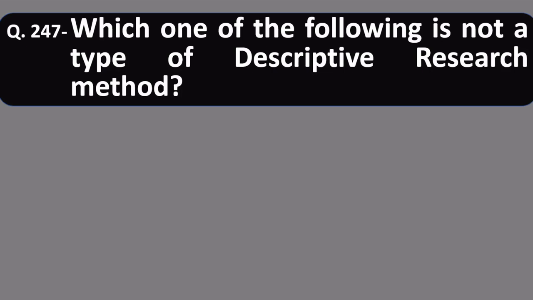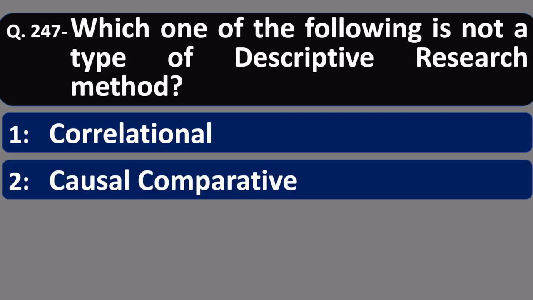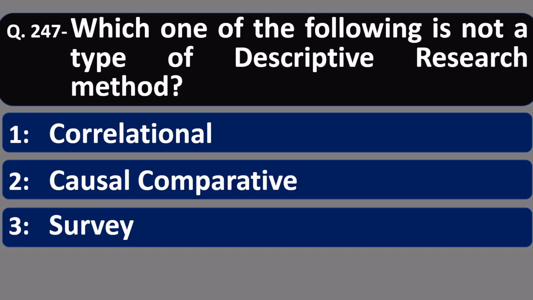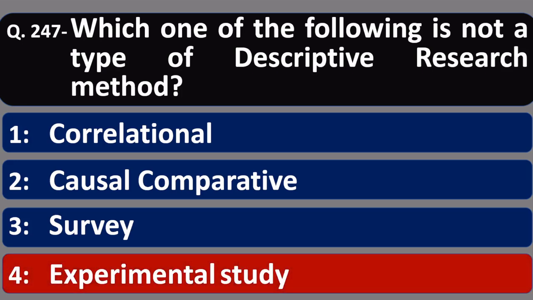Question 247. Which one of the following is not a type of descriptive research method? Number 1, correlational research method. Number 2, causal comparative. Number 3, survey. Number 4, experimental study. Friends, first 3 are the type of descriptive research method. Only experimental research is not a kind of descriptive research. So option number 4, experimental study is correct.